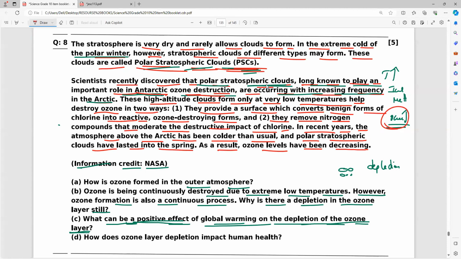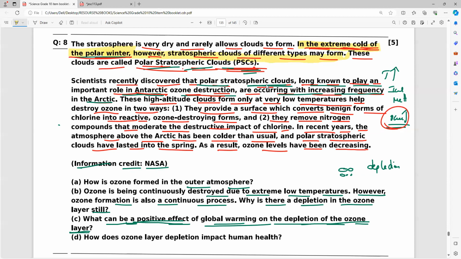Now, these PSC clouds will form in an extremely cold time. They will form in the extreme cold of the polar winter. So please note it, if the winter season is not there, these PSCs will form only in the winter season.